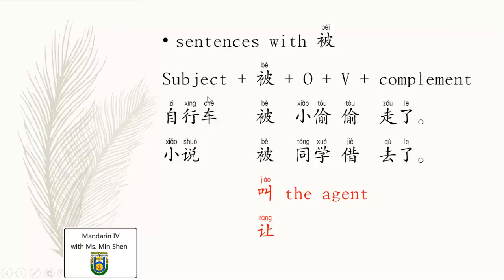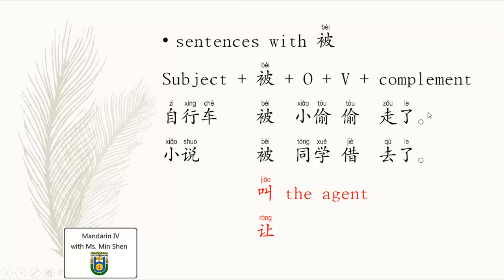所以呢 in this kind of sentence, the object put after 被 normally tells the agent who does the action. And the structure is subject, 被, the agent, the verb and the complement.